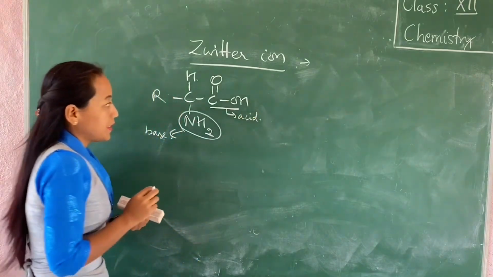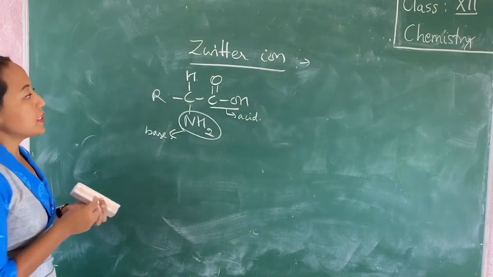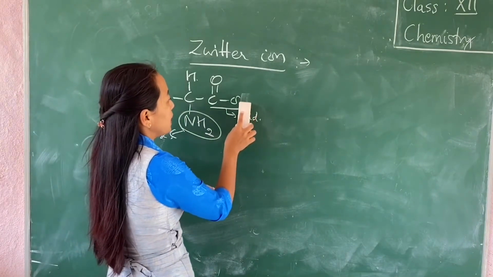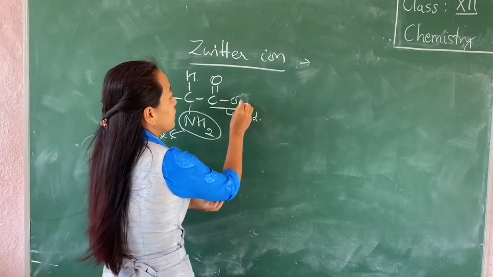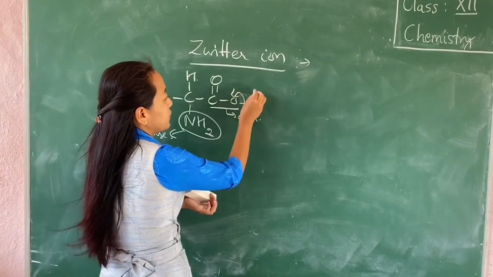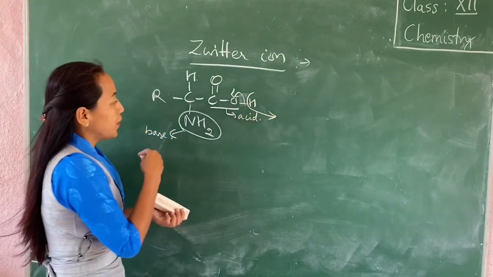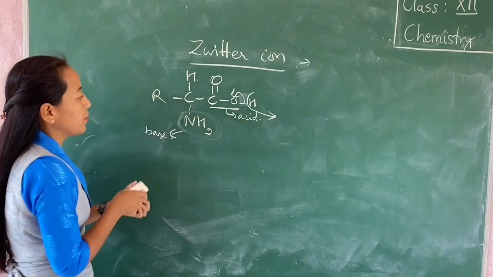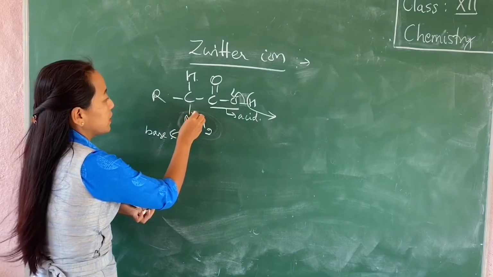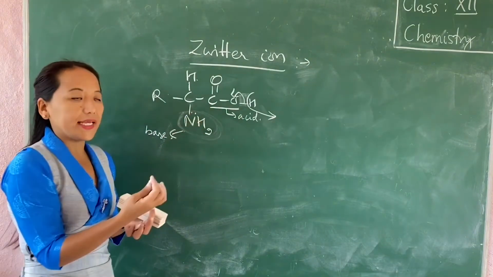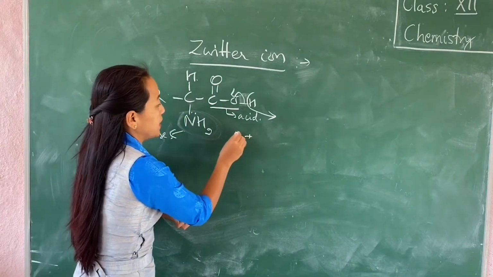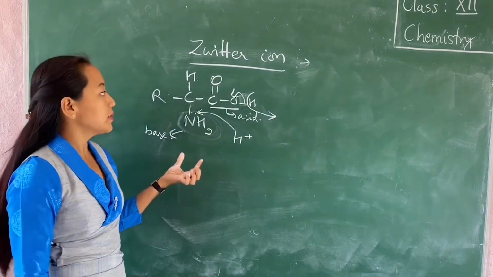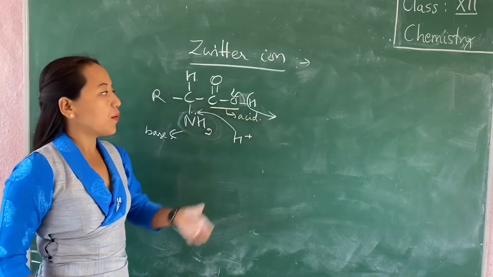Now what happens is, when it is in the aqueous state, this O, being more electronegative, pulls the bonded electrons towards itself and it releases this H plus ion, whereas this nitrogen atom, which has a lone pair of electrons, shows its basic character by accepting the H plus ion, which results in the formation of NH3 plus, and here you will have COO minus.